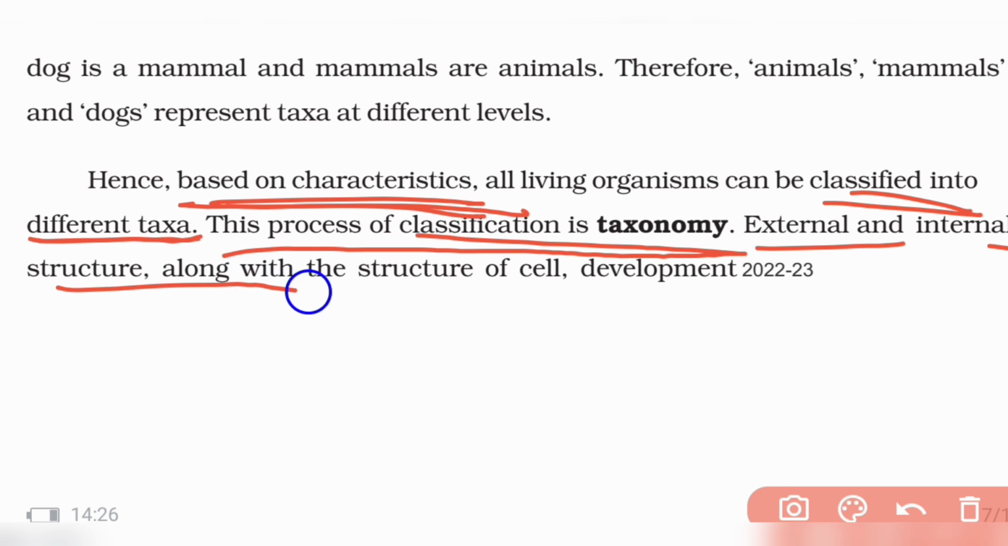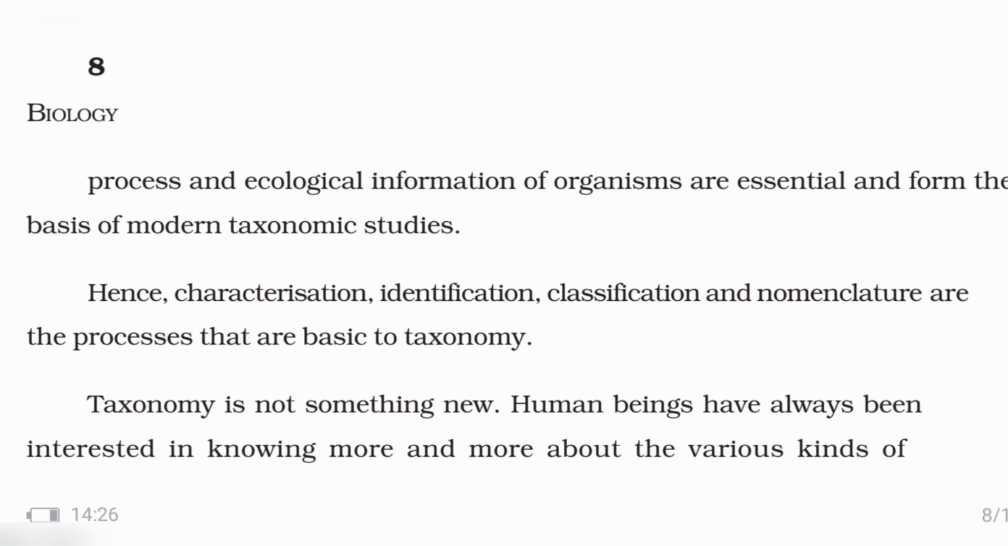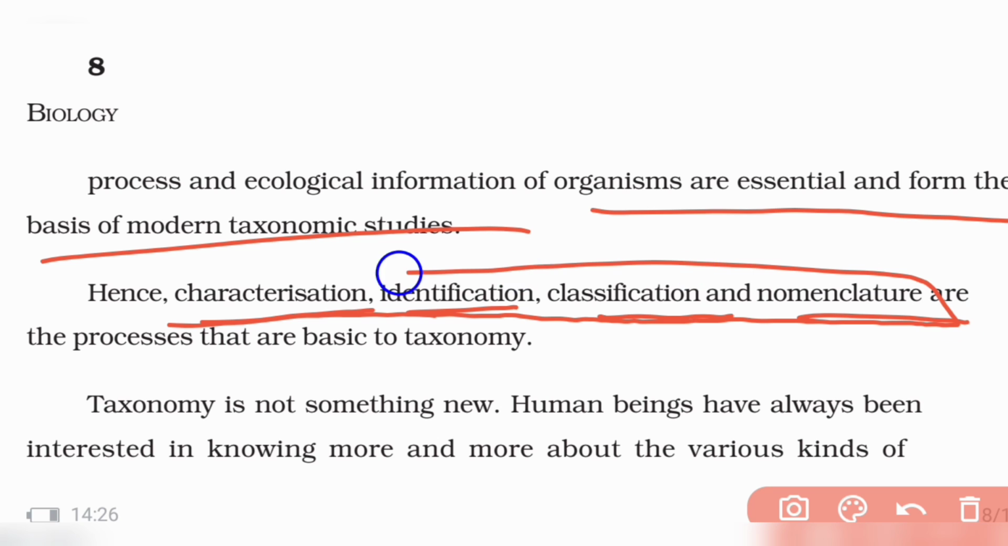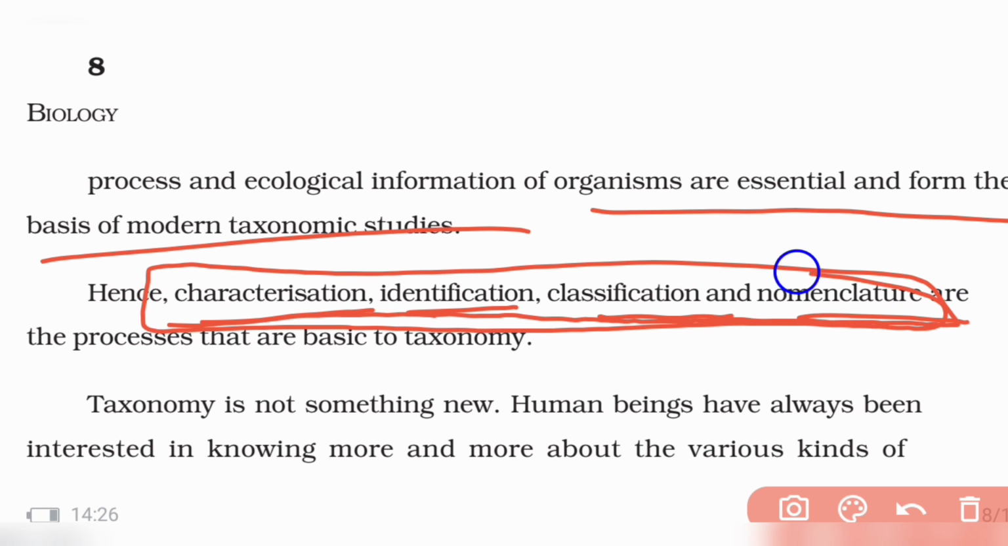External and internal structure, along with the structure of cells, development process, and ecological information of organisms are essential to modern taxonomic studies. Hence, characterization, identification, classification, and nomenclature. Remember, these are the four steps. This is the basis of taxonomy.